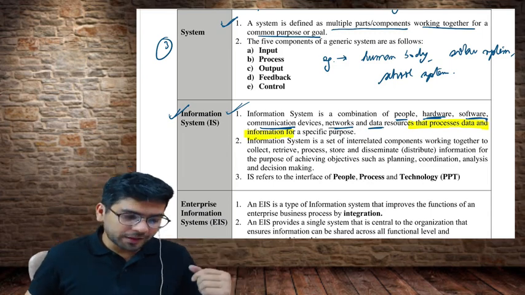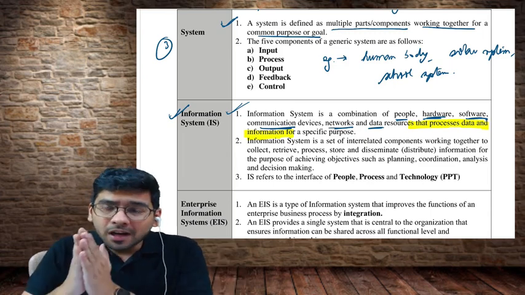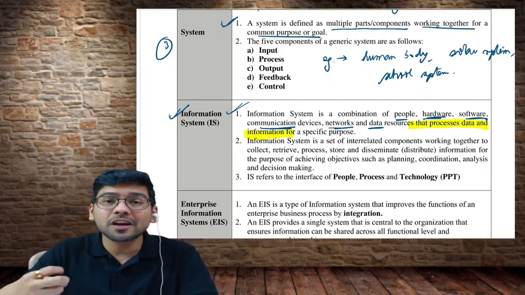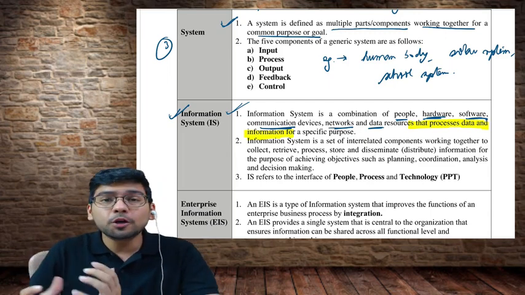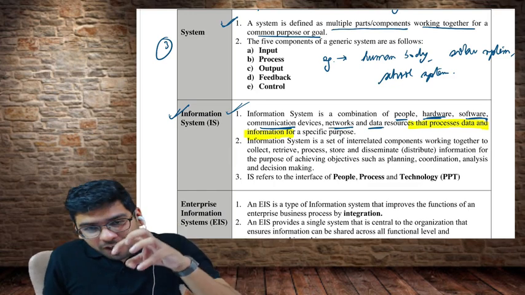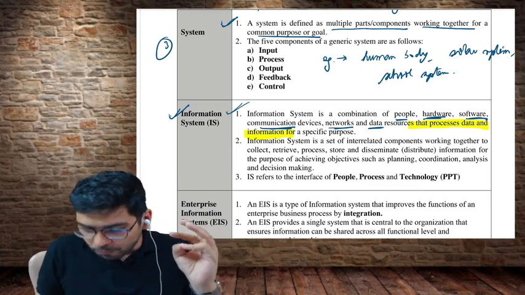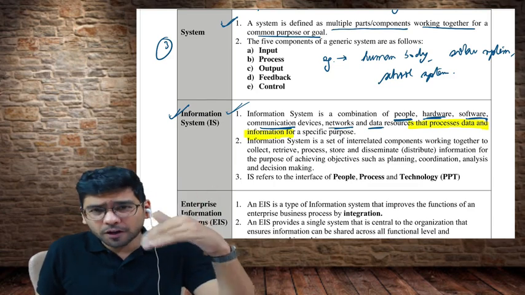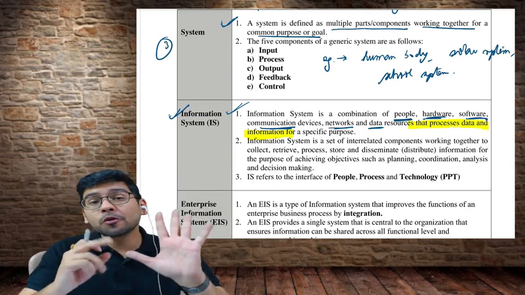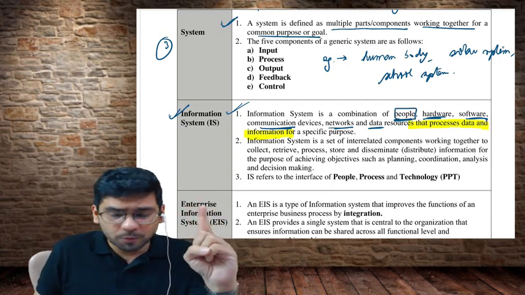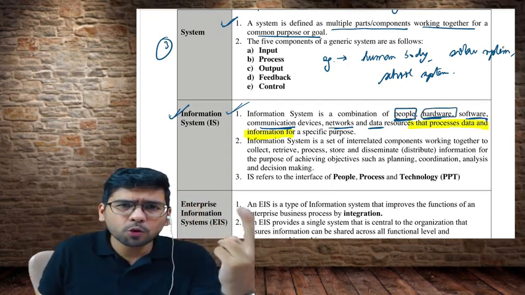But as I told you, in our subject we are going to focus more on information systems which are related to technology, to computers, to automation. So in this particular definition, they have just mentioned that it is a system of people. There are 5 words. In chapter 3, we are going to understand each of these 5 words. It is a combination of people, point number 1. Hardware, I hope you all know what hardware means.